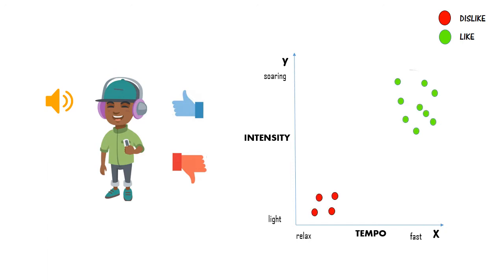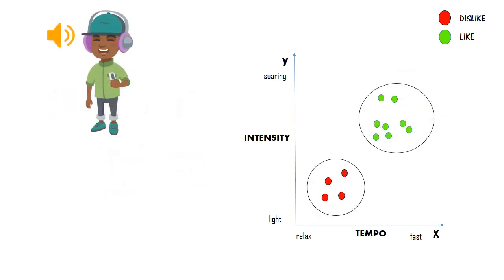We see that Rohan likes the song with fast tempo and soaring intensity, while he dislikes the song with relaxed tempo and light intensity. So now we know Rohan's choices. Let's say Rohan listens to a new song. Let's name it Song A. Song A has fast tempo and soaring intensity, so it lies somewhere here. Looking at the data, can you guess whether Rohan will like the song or not? By looking at Rohan's past choices, we are able to classify the unknown song very easily, right?